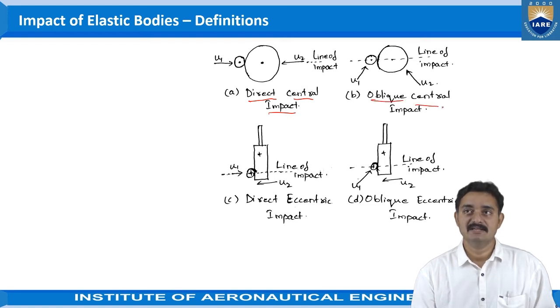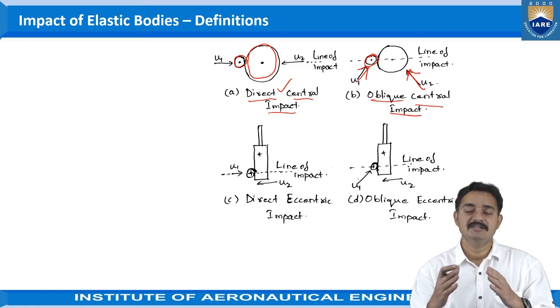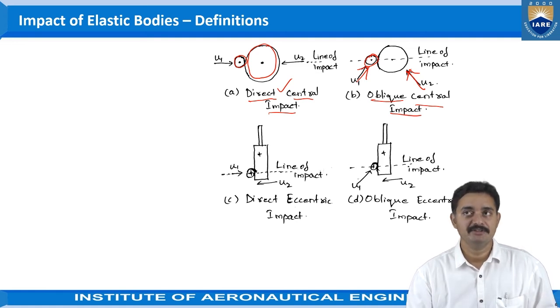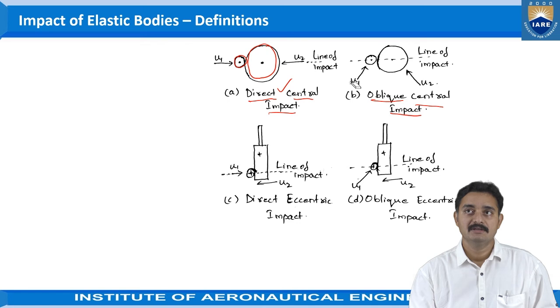is oblique central impact. Okay, when the direct central impact is considered, the traveling directions of both the objects are in a direct straight line. Where oblique is considered, the objects are not traveling in a straight line, but they are coming in different directions and getting into contact with each other. And that is the line of impact which we are seeing in the figure, right?